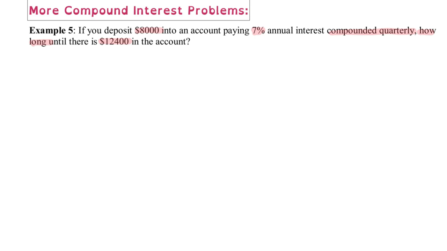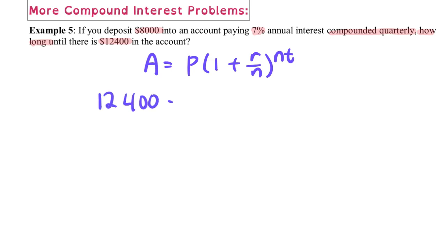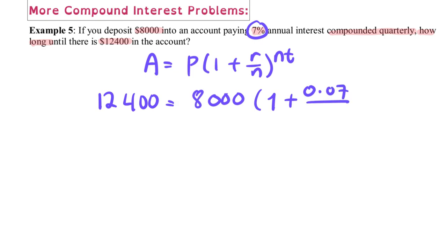So let's look at that one. Here, A is equal to P(1 plus r over n) raised to nt. Okay, so our final amount here is going to be 12,400 is equal to the principal 8,000 times 1 plus 7%, which is the same as 0.07, divided by 4, since compounded quarterly is equal to 4.